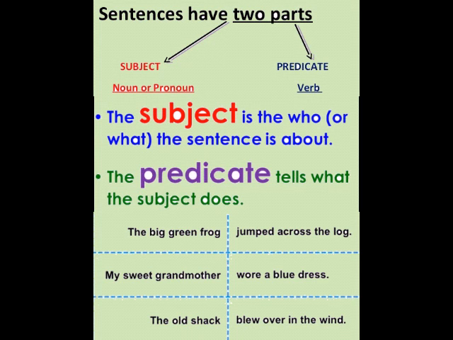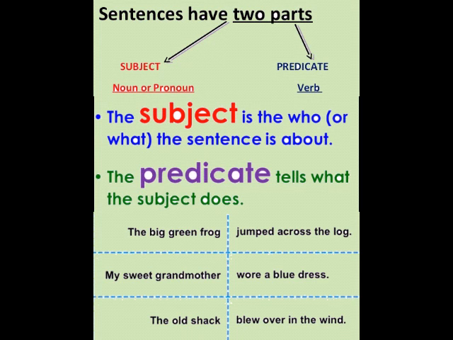The last example given in your book is Old Mother Hubbard went to the cupboard. In this, the full subject is Old Mother Hubbard. This is the full name of one old lady, and the predicate is went to the cupboard.